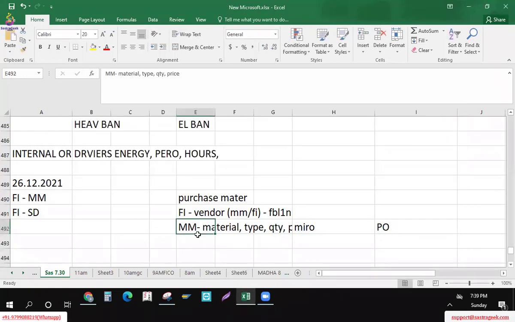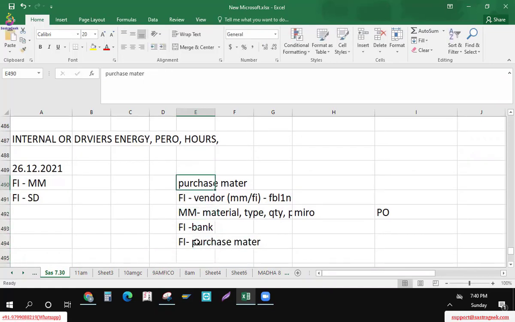Next, what will affect books? Bank, if we are making a payment, then purchase books. These two again affect the FI side. Right, so like this, the things will get affected. Here, stock related, then the GR/IR clearing account.